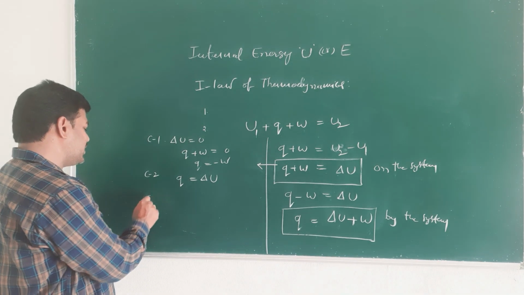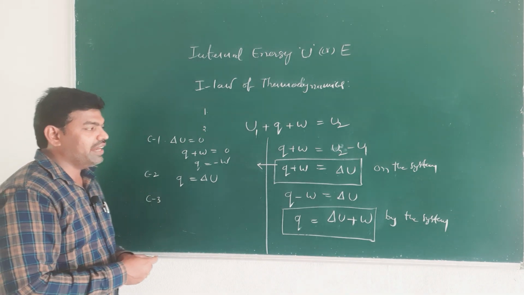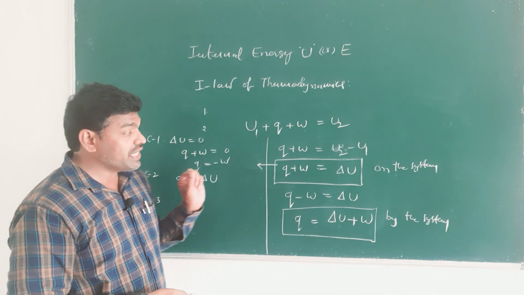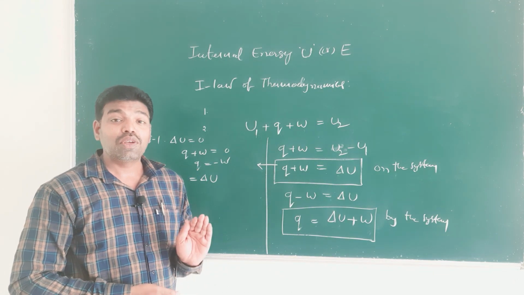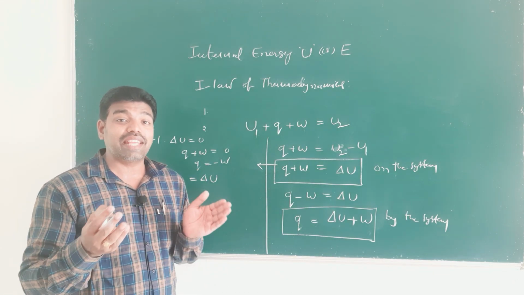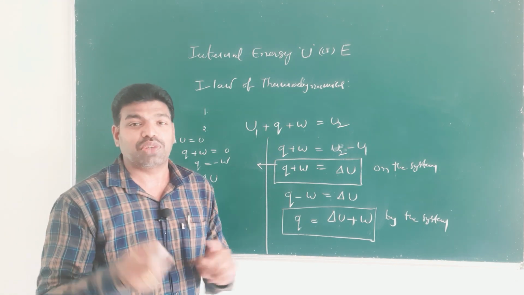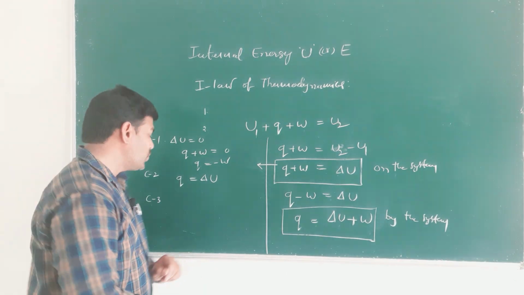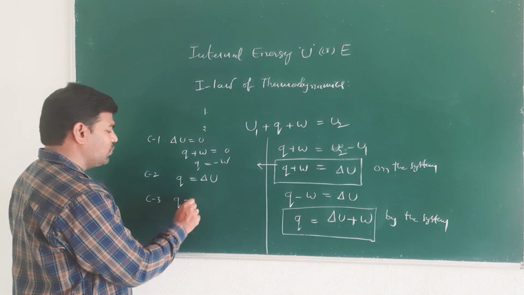And the third case is case 3, when Q is 0, that is heat absorbed by the system is 0.